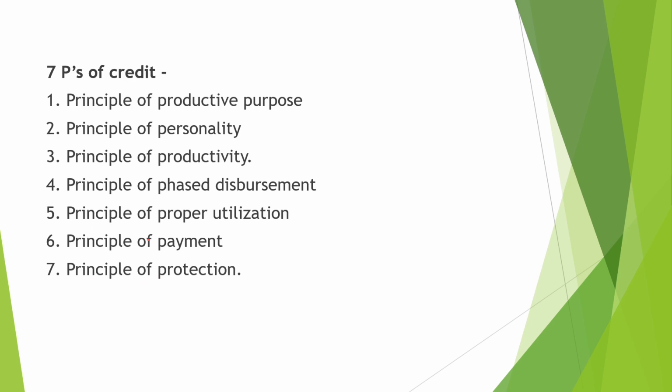Next is the 7 Ps of credit. First is principle of productive purpose. This principle refers to that the loan amount given to the farmer should be capable of generating additional income. This principle conveys that the crop loans for small and marginal farmers are to be supported with income generating assets acquired through the term loans. The examples relevant here are loans for dairy animals, sheep and goat, poultry birds, installation of pump sets and so on.